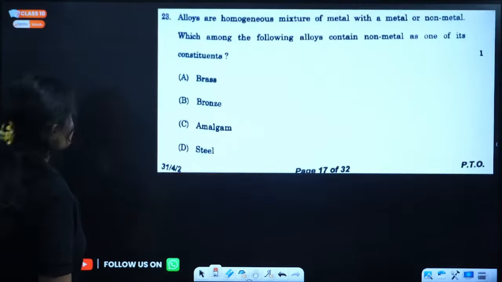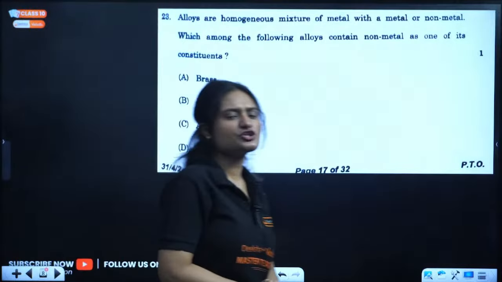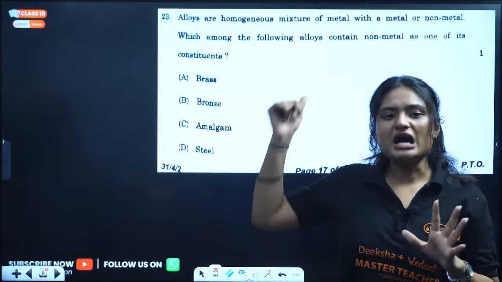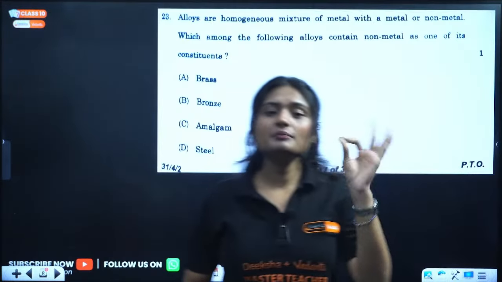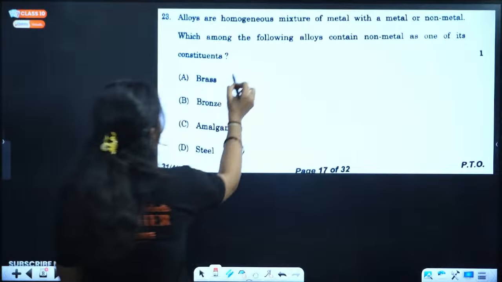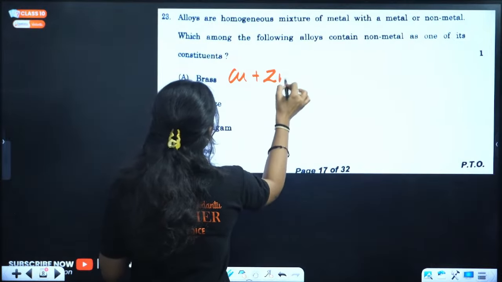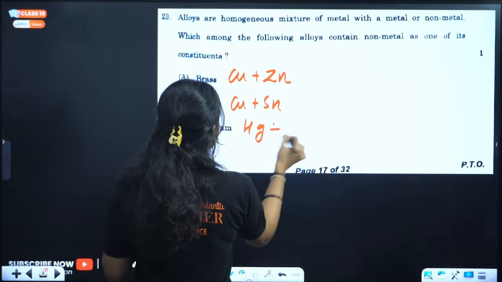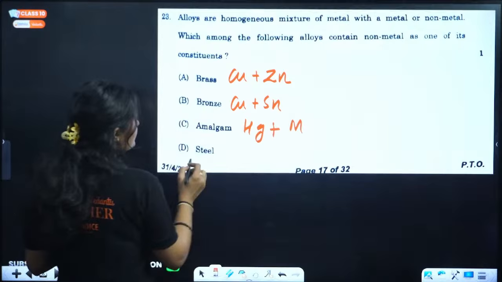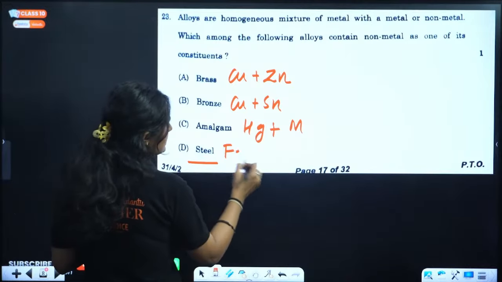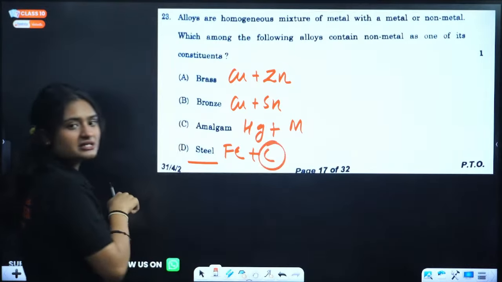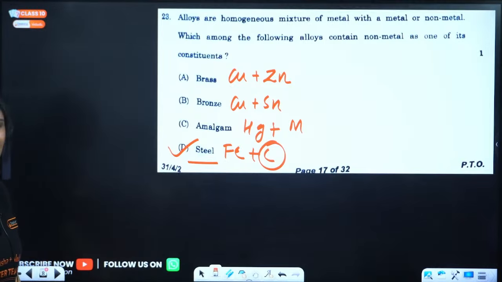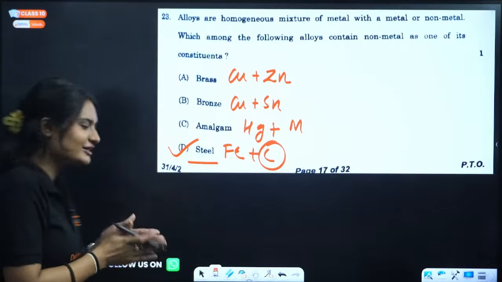Next question. Alloys are homogeneous mixtures of a metal with a metal or a metal with a non-metal. Which among the following contains a non-metal as one of its constituents? This is copper and zinc, copper and tin, mercury and any other metal is amalgam. Steel is iron and carbon. Now this carbon is a non-metal, right? So the correct answer is option D, right? How many MCQs did you get till now?